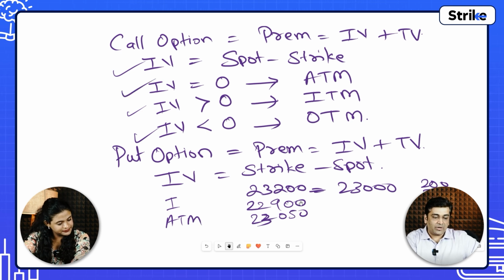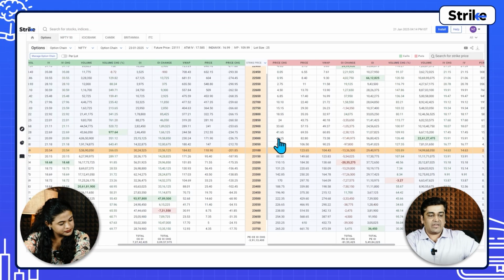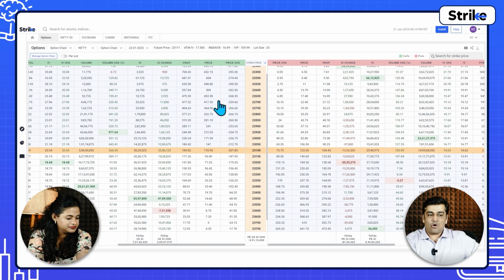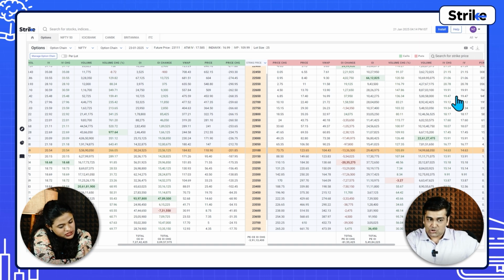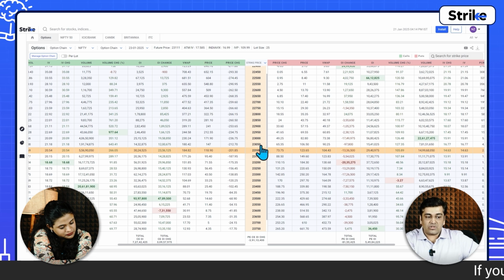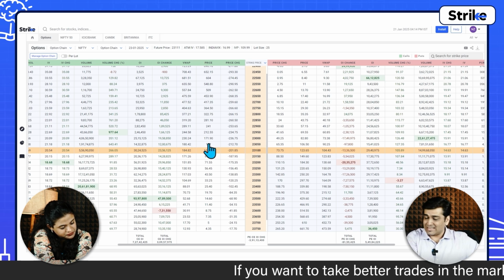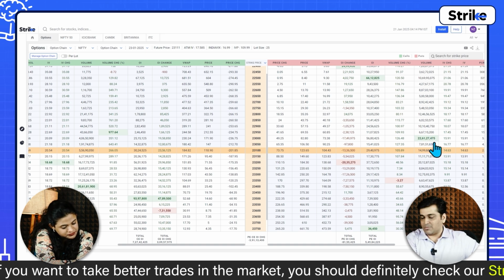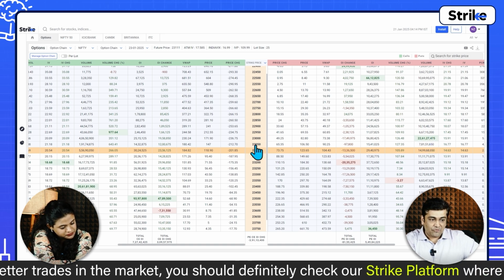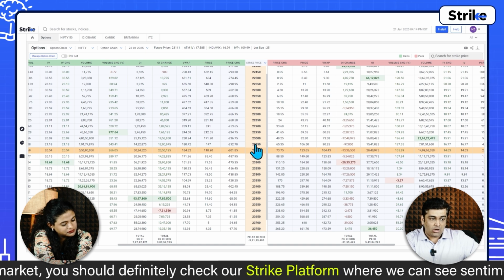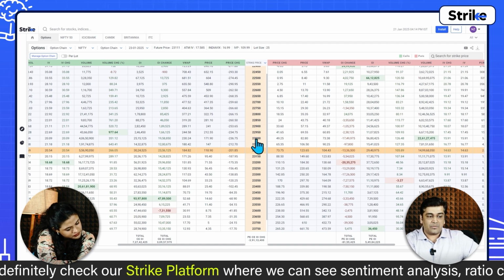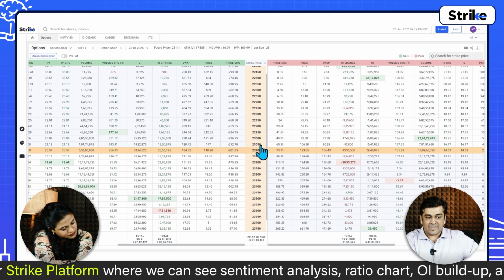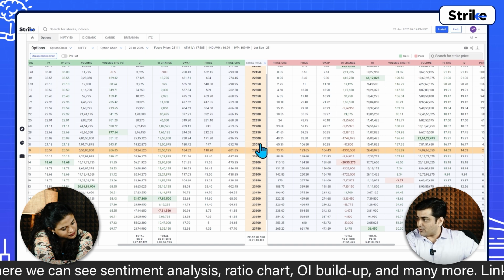So if I want to take you back to the strike platform over here, on the left hand side we have the calls, on the right hand side we have the puts. Current market price is somewhere at 23,050. So the 23,050 call is at the money. The 23,050 put is also at the money. Now if we take a call strike over here, that is below the spot price, spot price is 23,050 approximately.